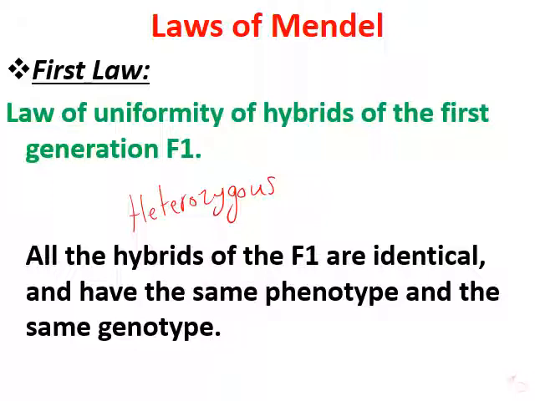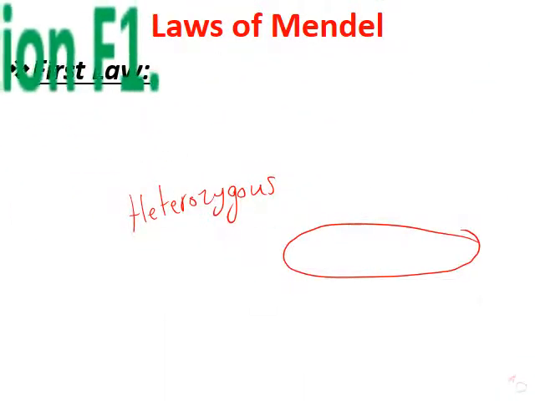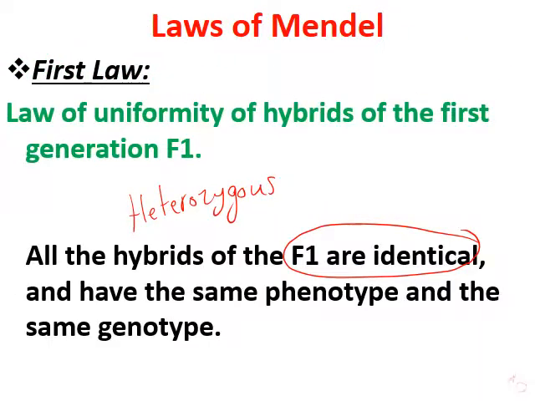They have the same phenotype as well as the same genotype. This is the first law of Mendel.